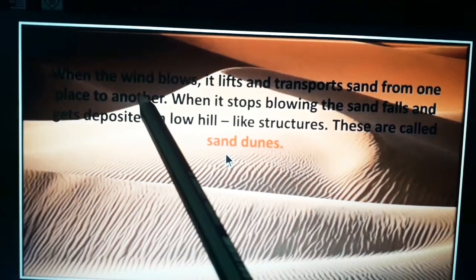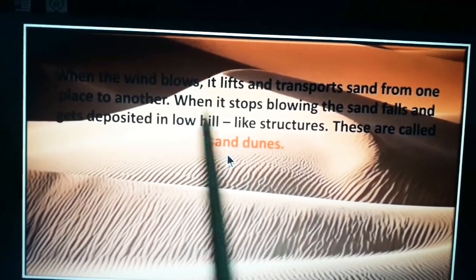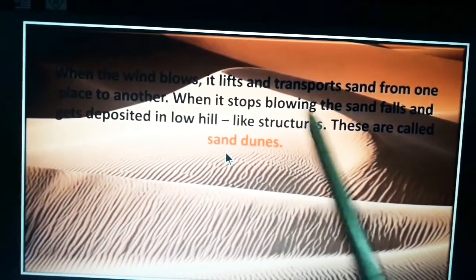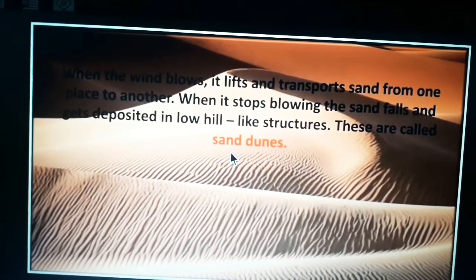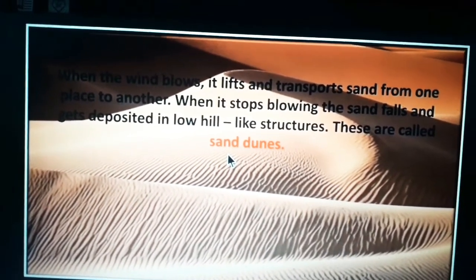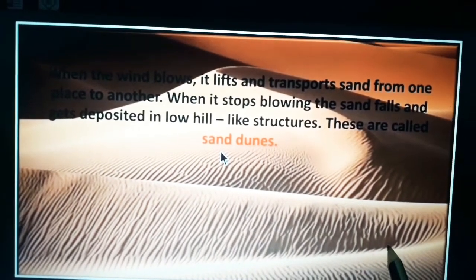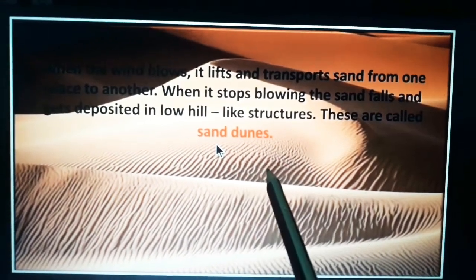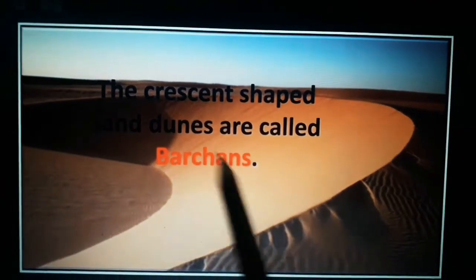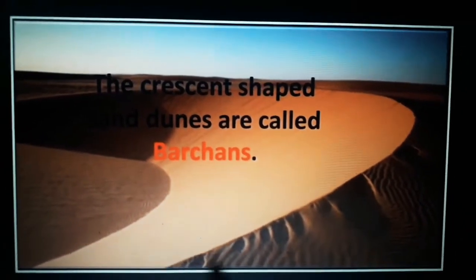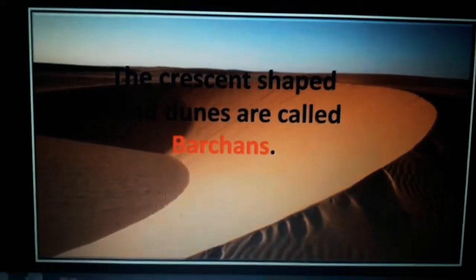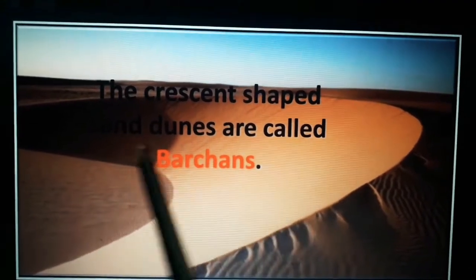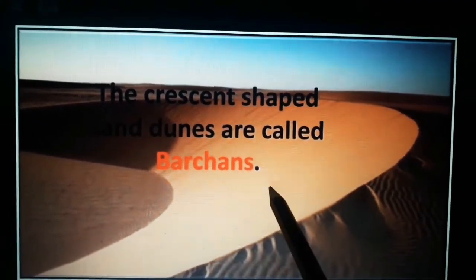So when the wind blows on the desert side, it lifts the sand and transports the sand from one place to another place. Once it stops, the sand is deposited in that low hill. So that is called sand dunes. And look at the picture, the moon shaped sand dunes are called barchans. So moon shaped sand dunes are called barchans.